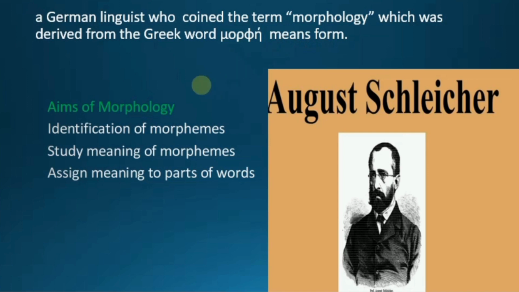There are some aims of morphology: why we study morphology and why it's important to know about it. After having a clear idea about morphology, we become able to identify what morphemes are, and it also helps us to understand the meaning of the morpheme, as it assigns meaning to the parts of the words. Parts of the words means morphemes. So these are the basic aims of morphology.